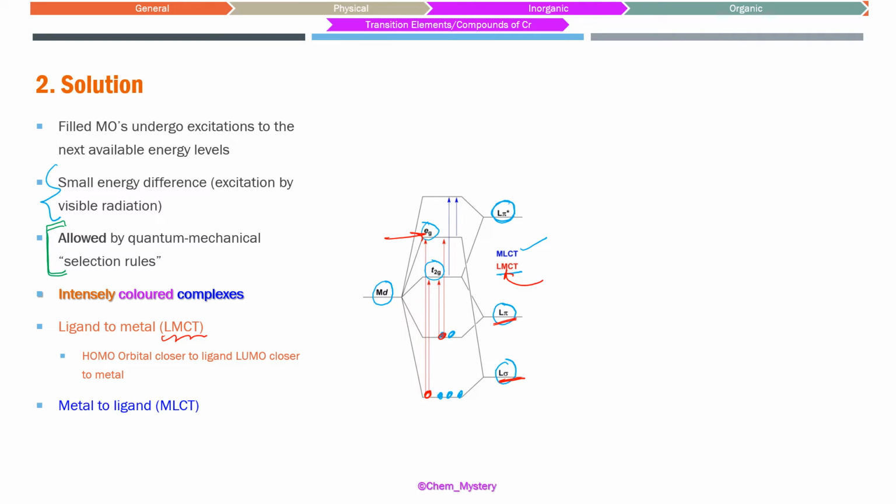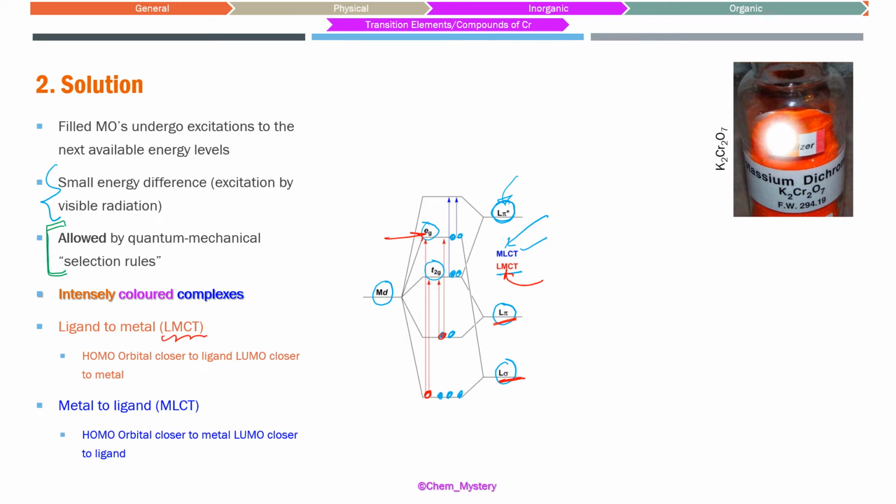The second kind of transfer is metal to ligand. So when electrons are excited from the orbitals of the metal, like these orbitals, and they go to the ligand's empty orbital over here, this pi star of the ligand, this is called metal to ligand charge transfer. So these are the different possibilities: metal to ligand, ligand to metal. Although there are certain other possibilities like metal to metal that happens in potassium ferrocyanide. We can take the discussion some other time, maybe.